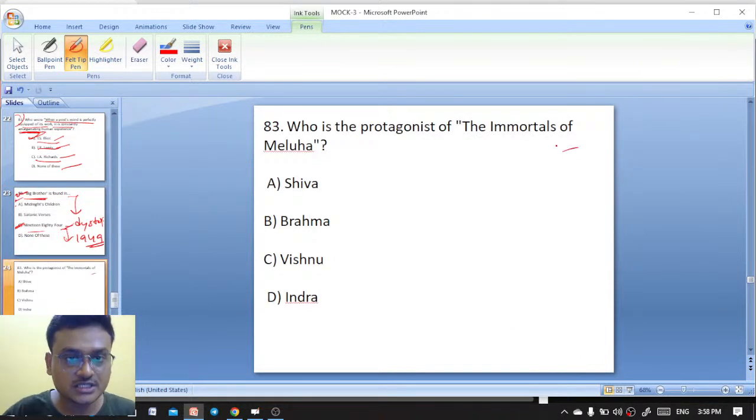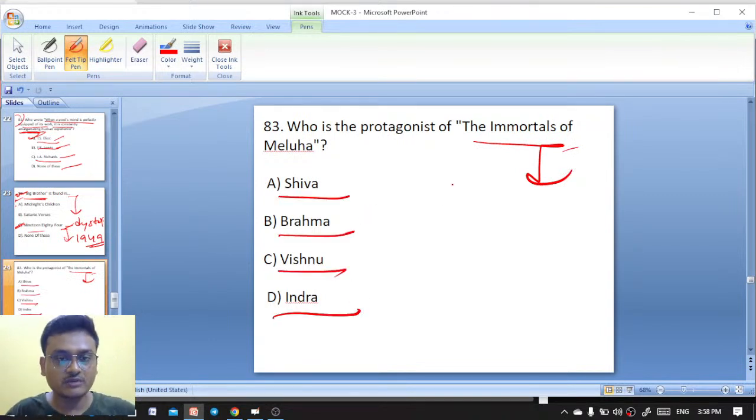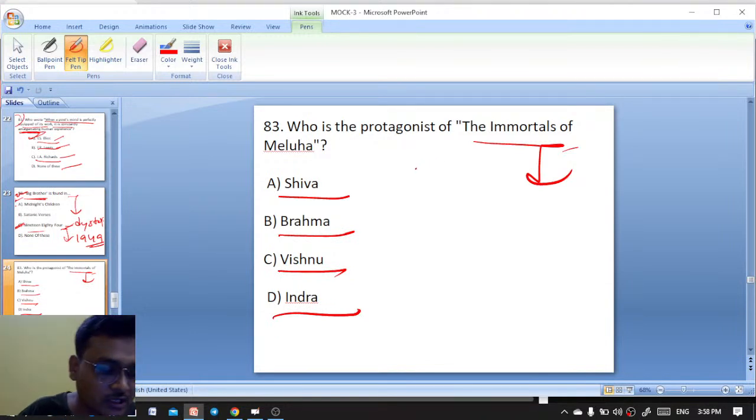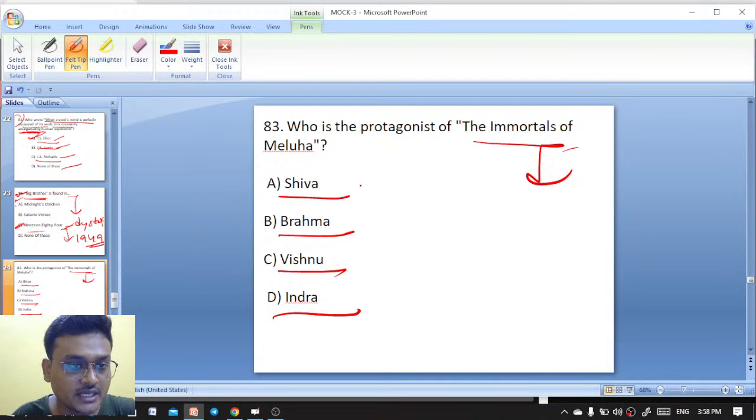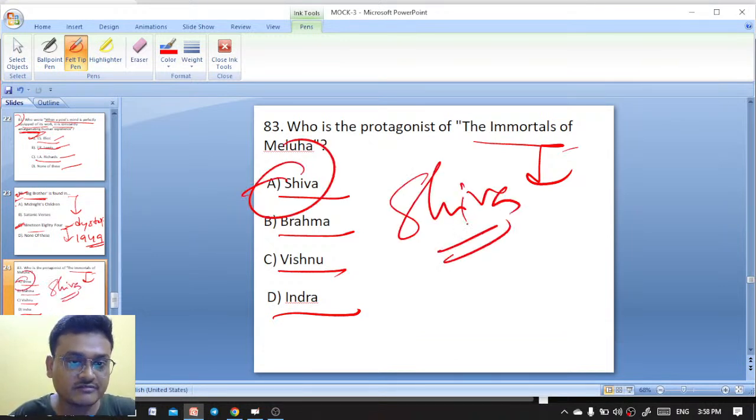Who is the protagonist of Immortals of Meluha? Shiva, Brahma, Vishnu, Indra. The protagonist of Immortals of Meluha is Shiva.